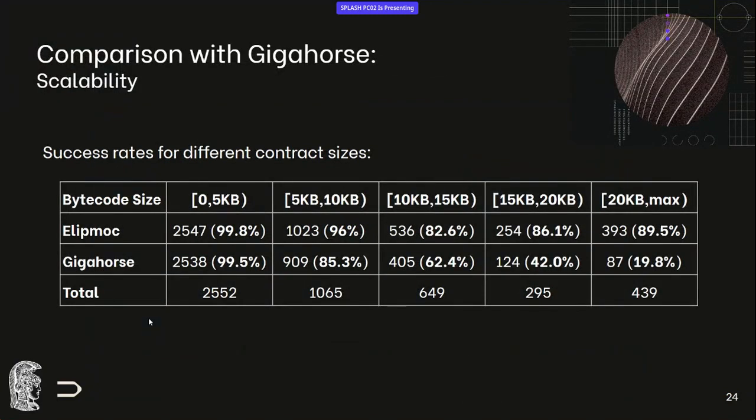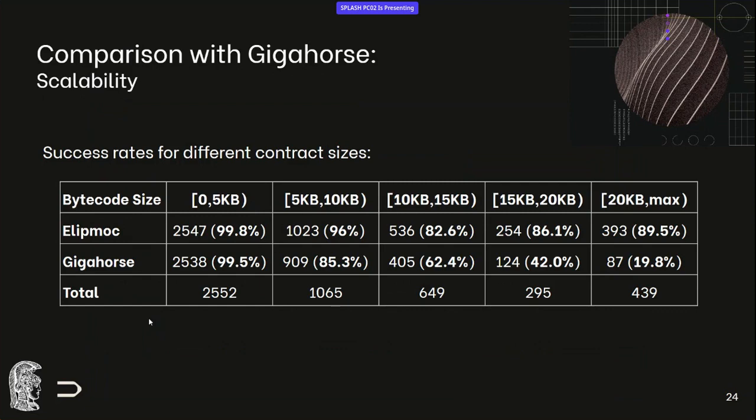Now, getting into these scalability numbers in more depth, what we did here is we split the contracts into some classes based on their size, and we saw how well a tool does, its success rate for these different sizes.